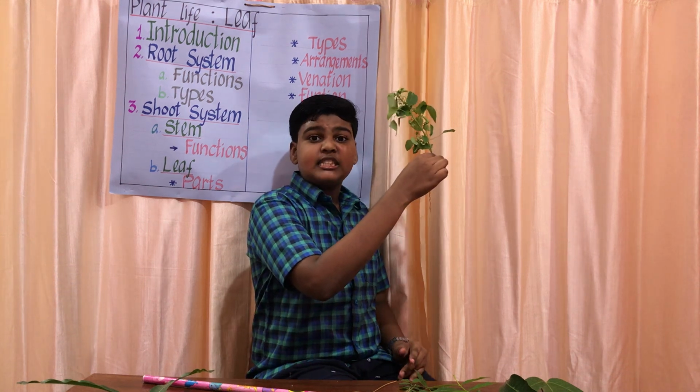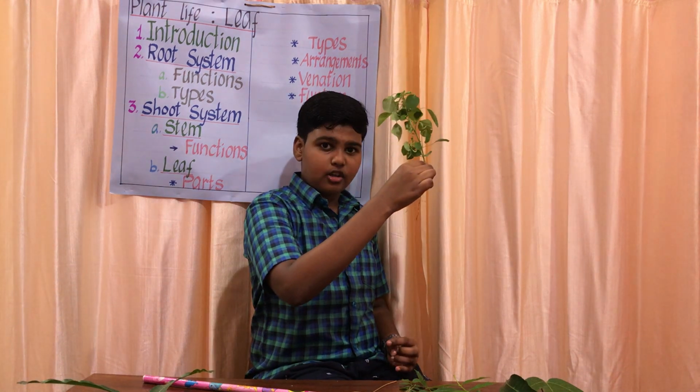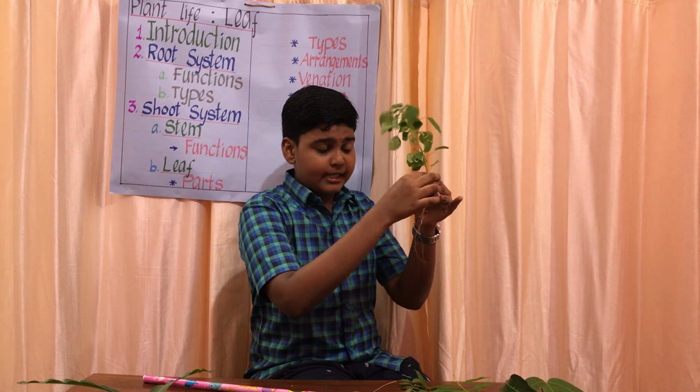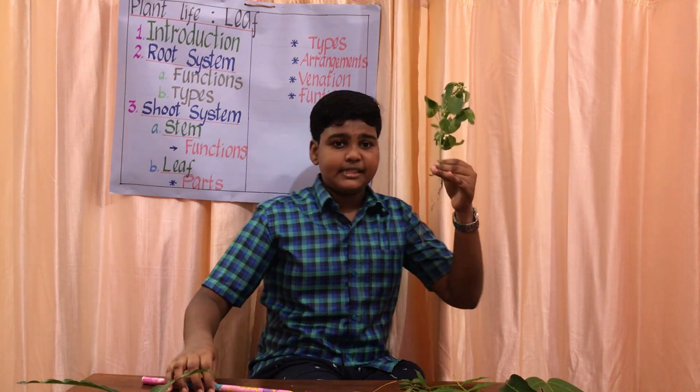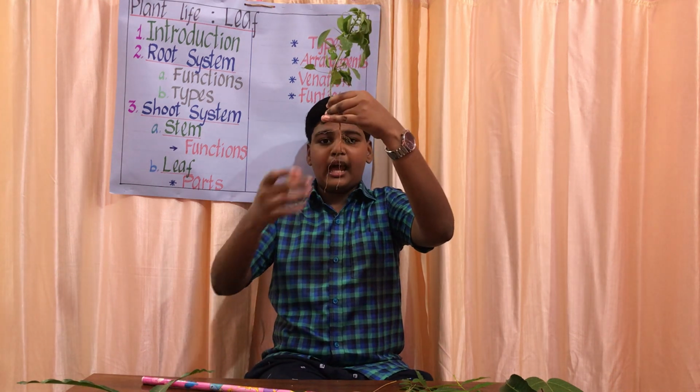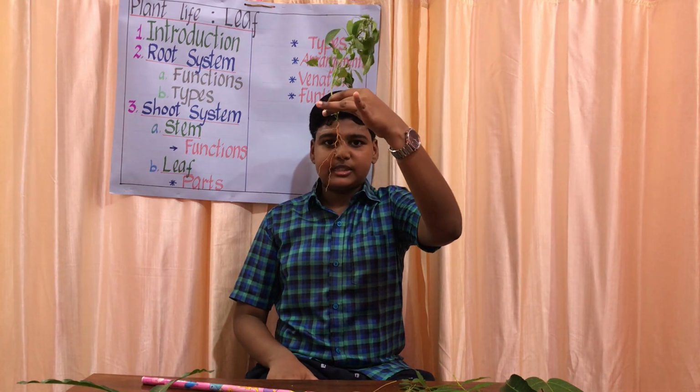This type of root system can be mostly found in dicots, such as mustard and maize. So this is a sample of the taproot system.